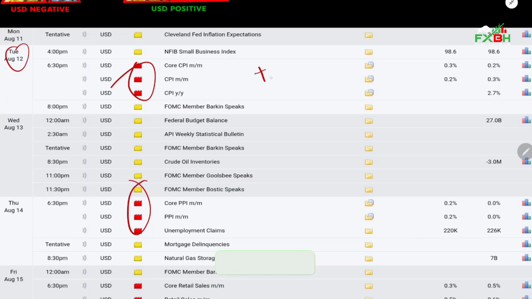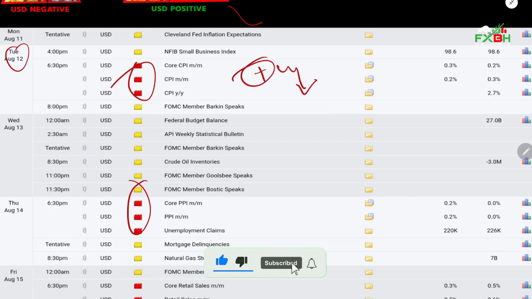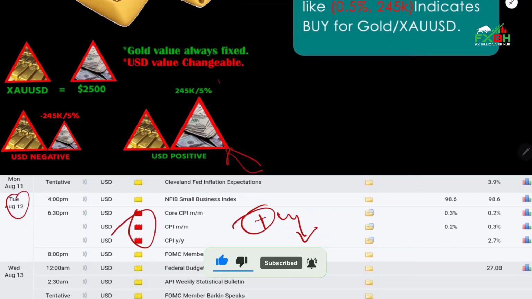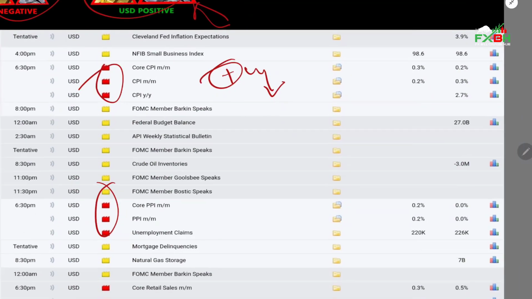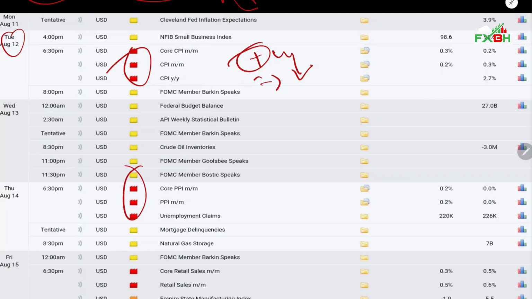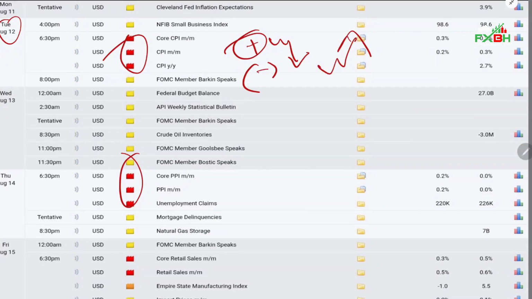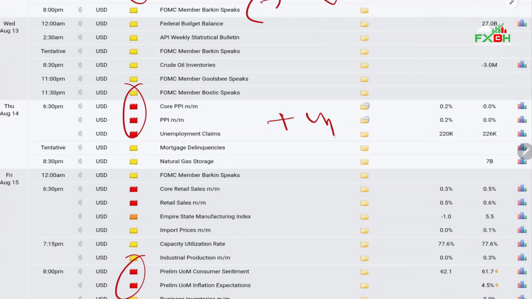For USD positive news, we will sell gold. The reason is in those two triangles. If the news comes with a negative value, we will buy gold. For a positive value, we will sell gold; for a negative value, we will buy gold.